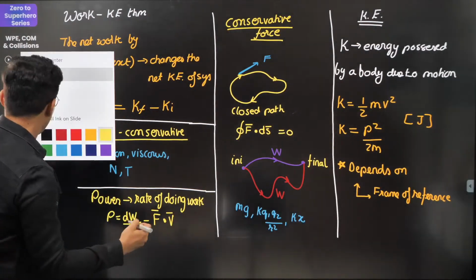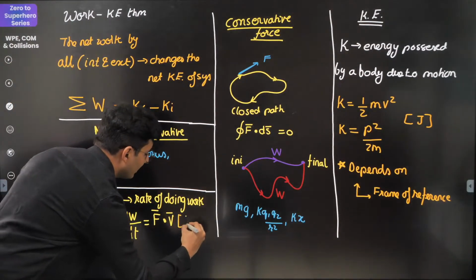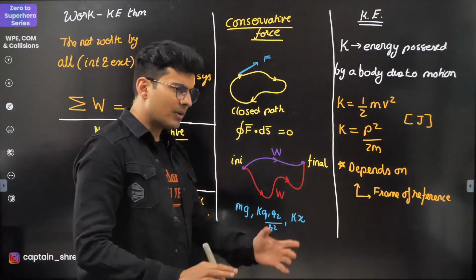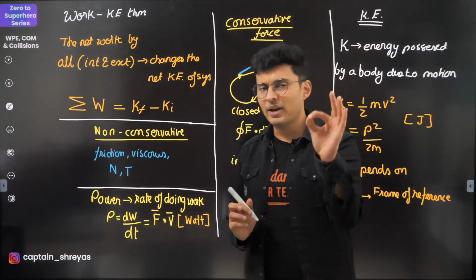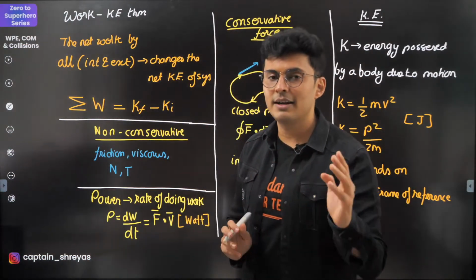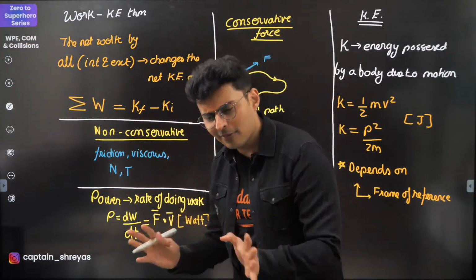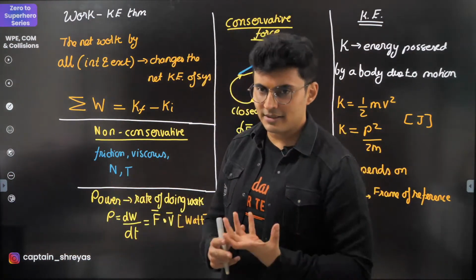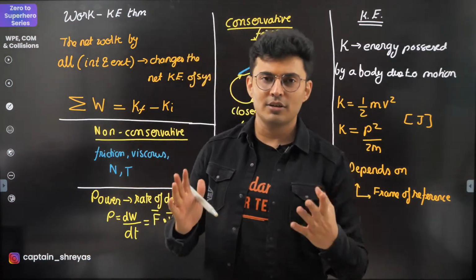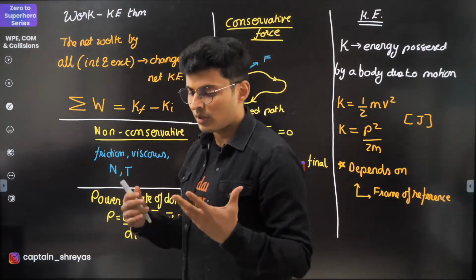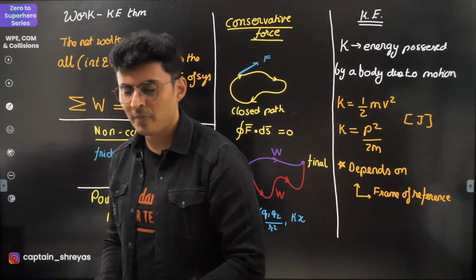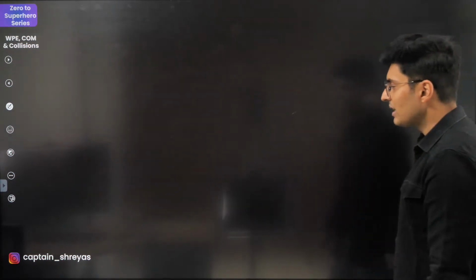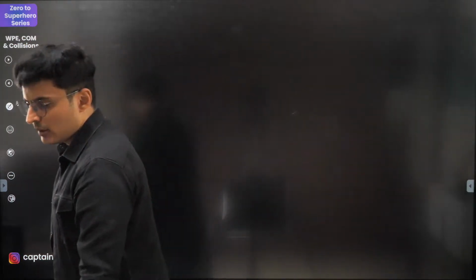And the unit of power is watt, which is joules per second. Sometimes you can also use horsepower, and 1 horsepower is 746 watts. Roughly, in those times, they used to measure everything in terms of horses. So that's a rough average horse, the amount of power that it can give, at 746 watts.